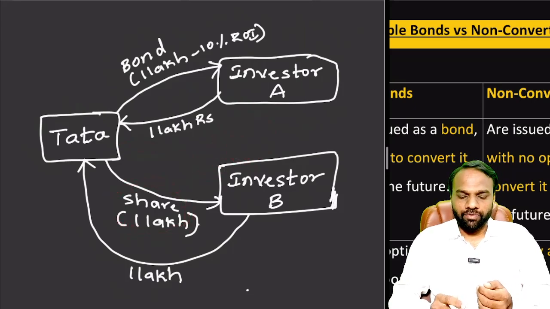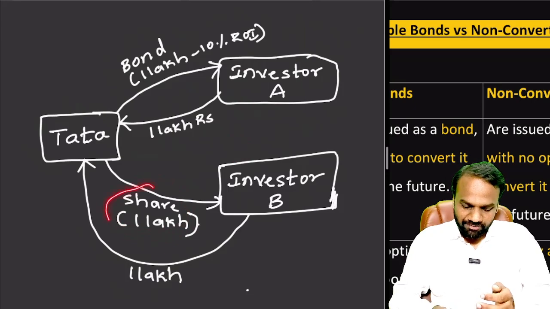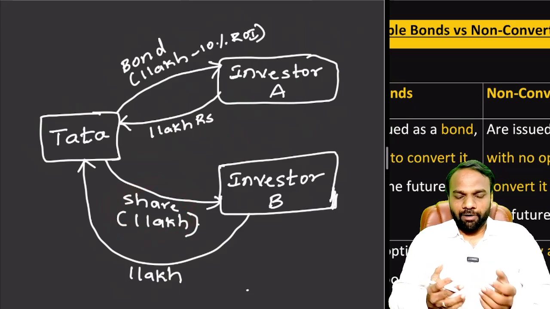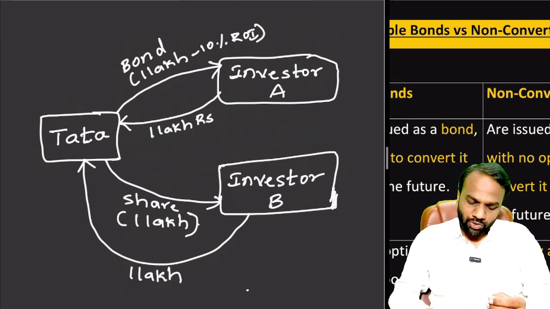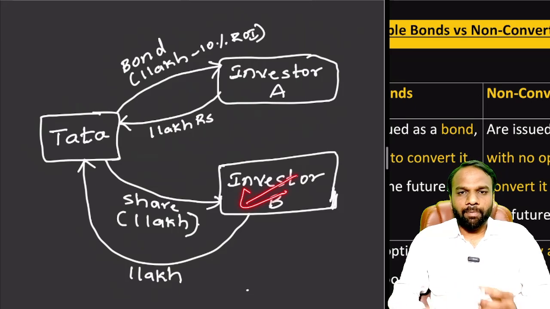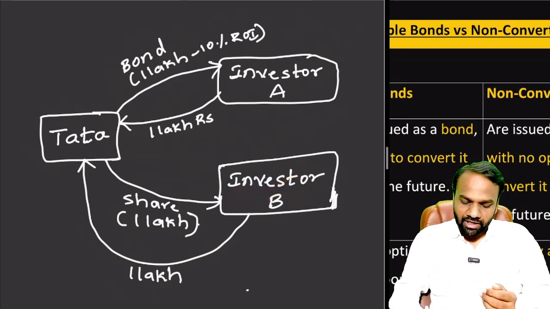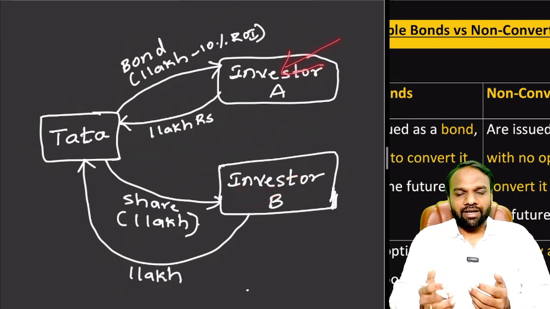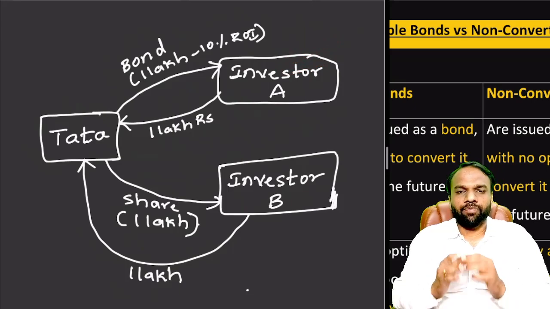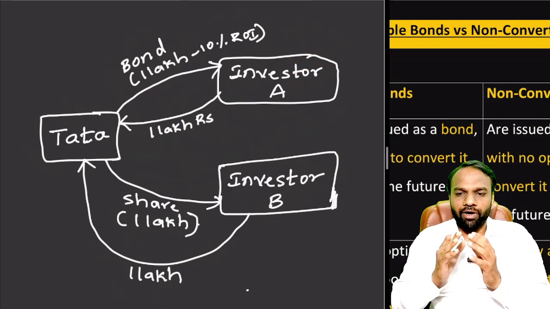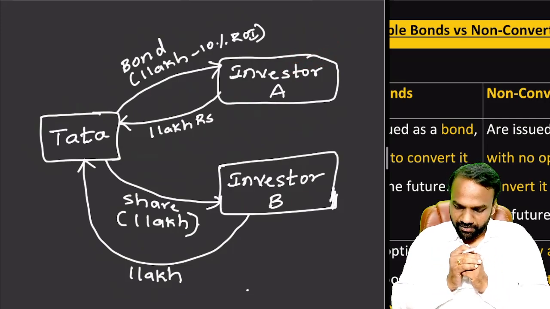So what we saw with respect to shares is that if the company performs well, you will get good returns. If it does not perform well, you will not get good returns. So here risk is involved, but high profit is also there. In case of bonds, risk is not there, but you also cannot expect high profit. So this is the fundamental difference between bond and equity.